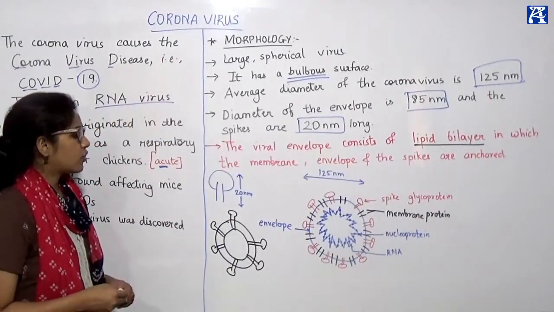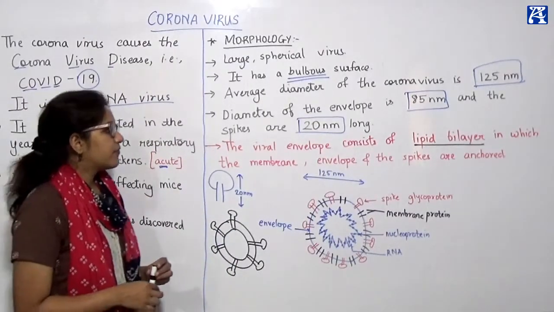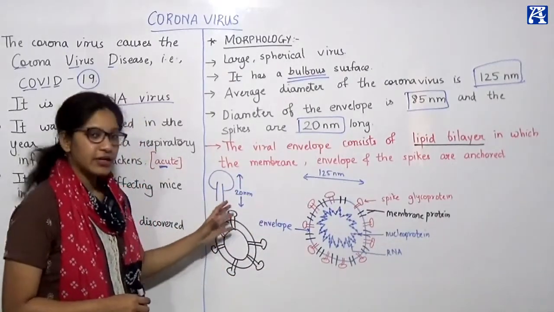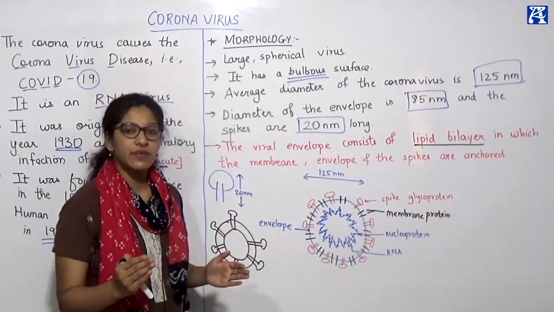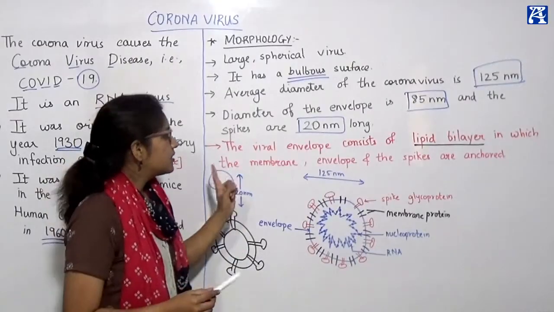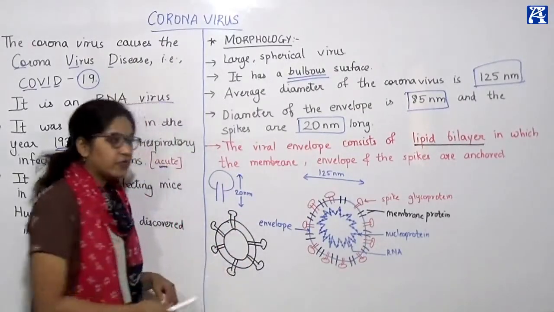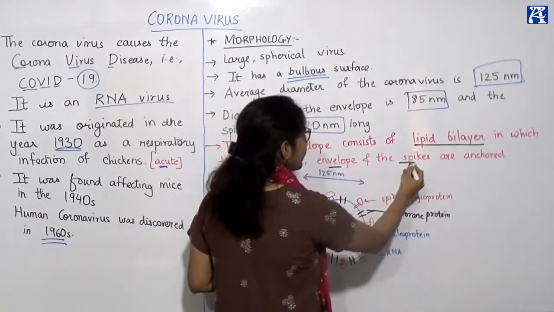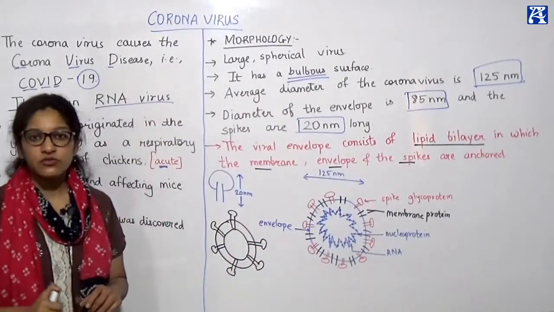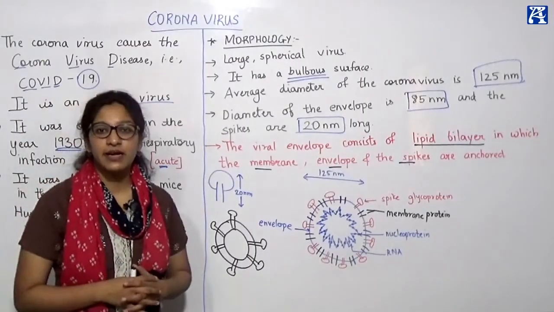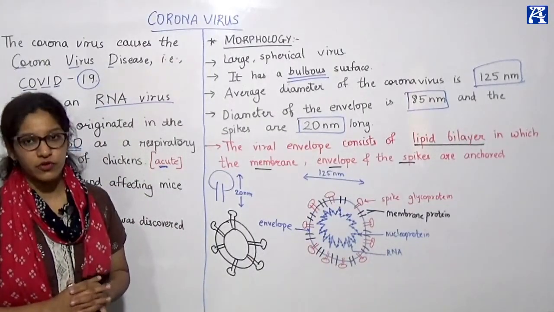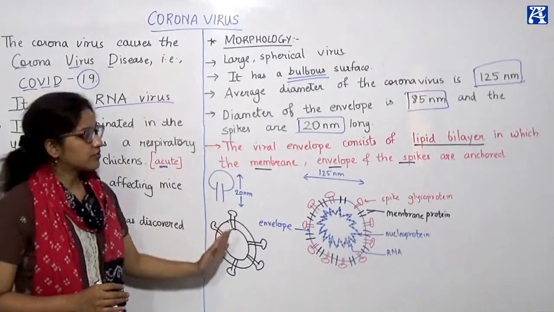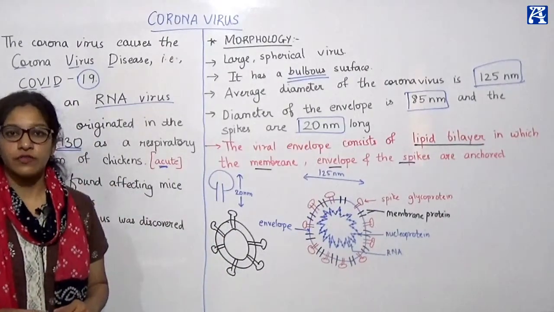So this is the function of the envelope, the outermost covering of a virus: it contains attachment for the membrane, attachment for the envelope and attachment for the spikes. So these three things are attached on the viral envelope. Okay, so this is in short about the morphology of the virus.